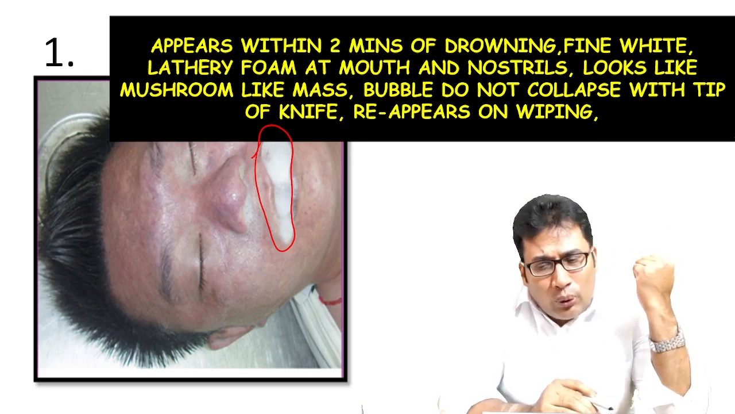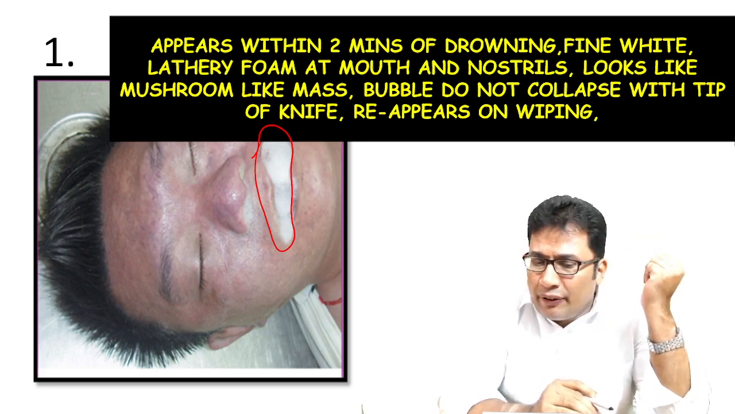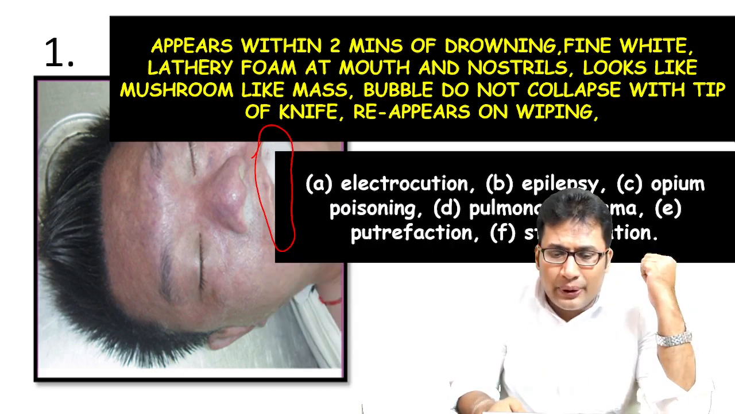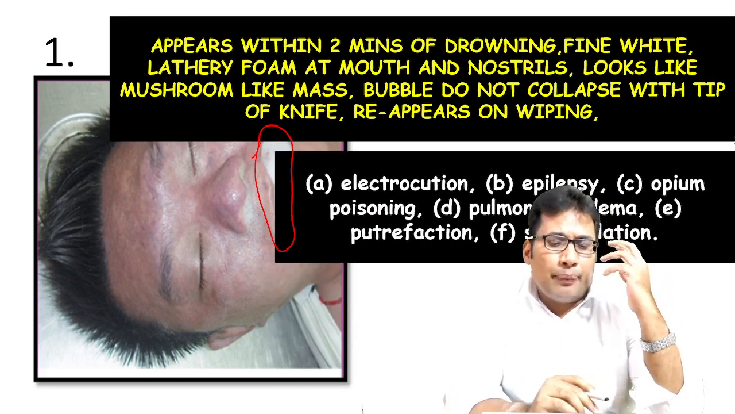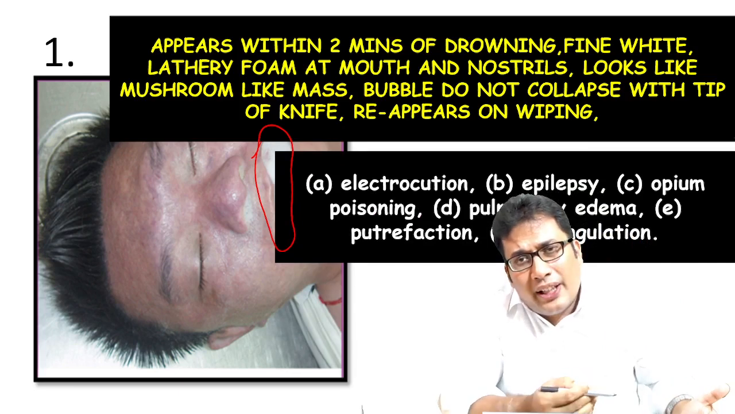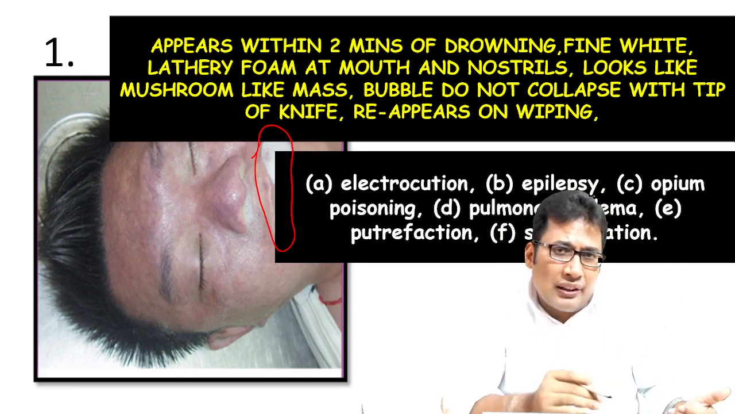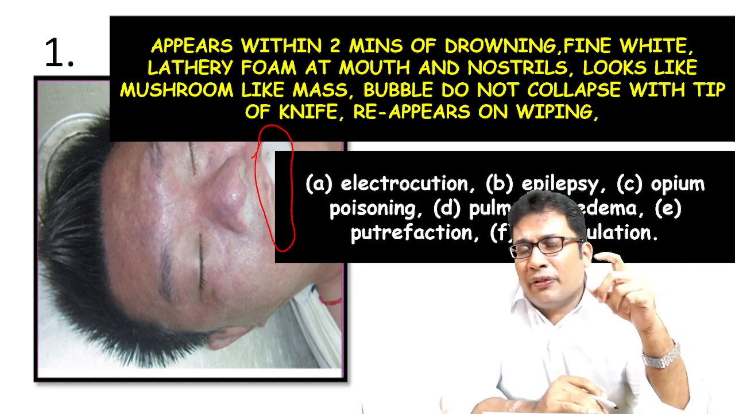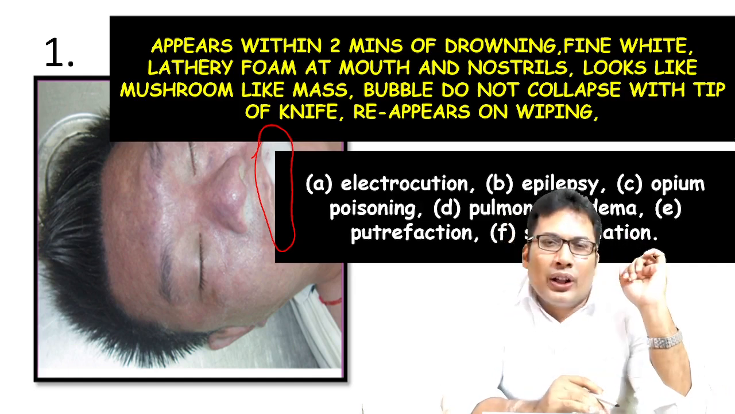The bubble does not collapse with the tip of the nut. It reappears on wiping. It is a non-specific finding. It can be seen in electrocution, epilepsy, opium poison, pulmonary edema, putrefaction, and strangulation. Can I name one condition in which this froth is absent in case of drowning?